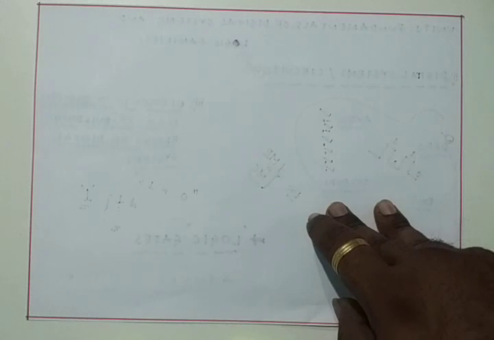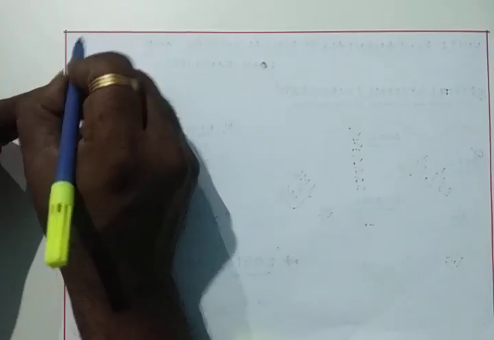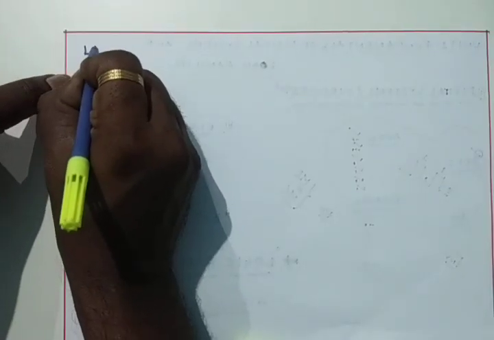So there are three categories in the logic gates. In the case of logic gates, we have three categories. So I am going with the logic gates now.